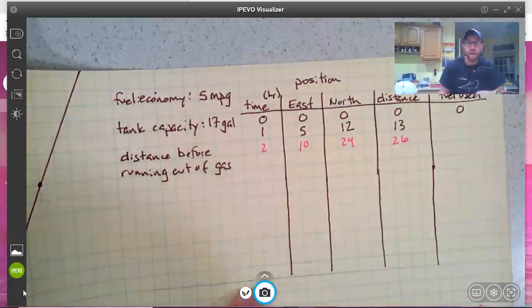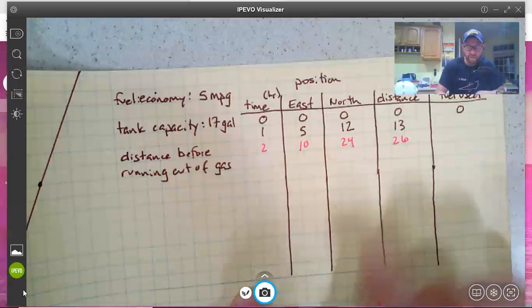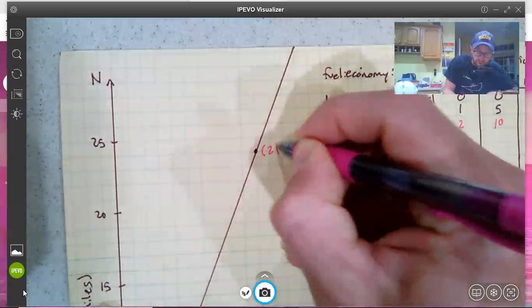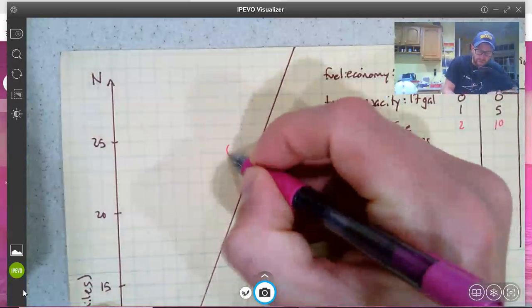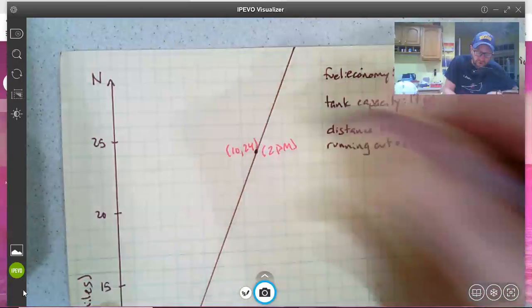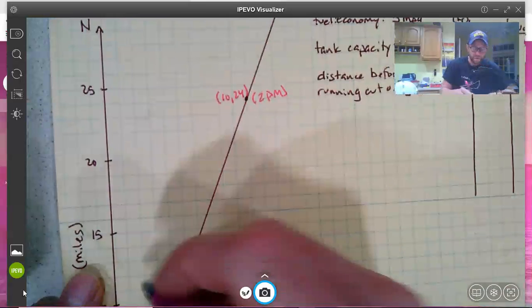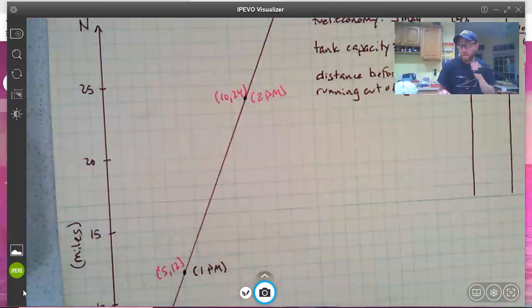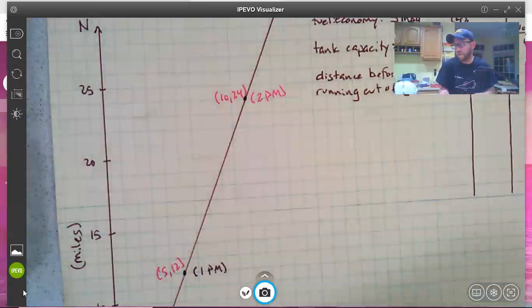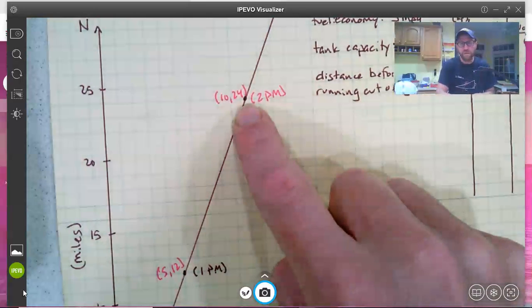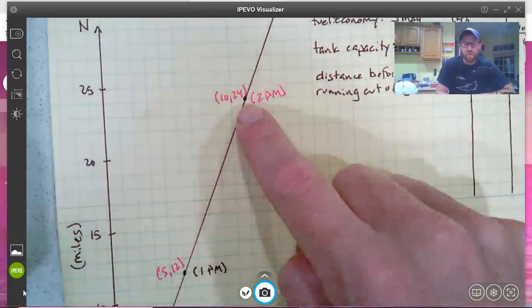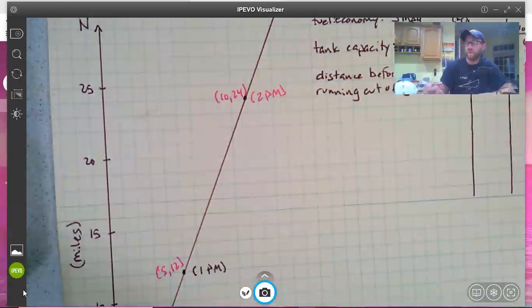Where he is at hour 2, he's 26 miles out, at 10 miles east, 24 miles north. And you can actually here take a look. This is going to be 2 p.m. The coordinates are 10, 24. You could just follow them out on the line. Here was 5, 12. So to answer our questions, at 2 o'clock, he's at the position 10 miles east, 24 miles north. He's traveled a total of 26 miles, and his speed is 13 miles per hour.